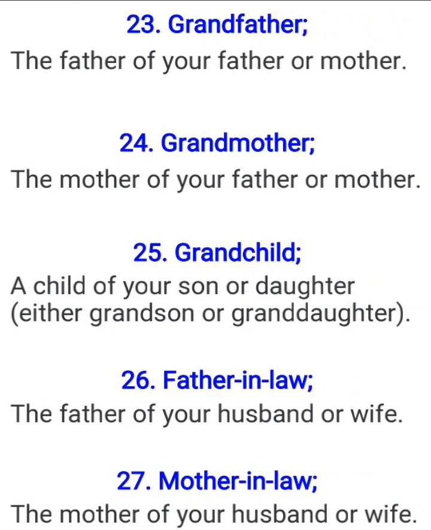Then again, when pronouncing grand in relationship, ordinarily the word grand, G-R-A-N-D, is pronounced grand. But when you blend it with a family relationship, as in grand and father, you merge them, then the D will be silent in pronunciation. You will not pronounce the D along.